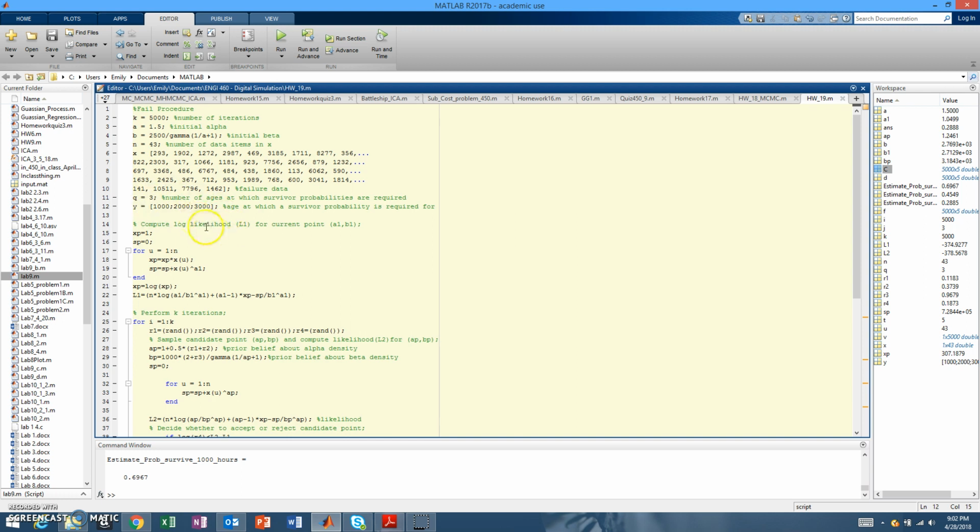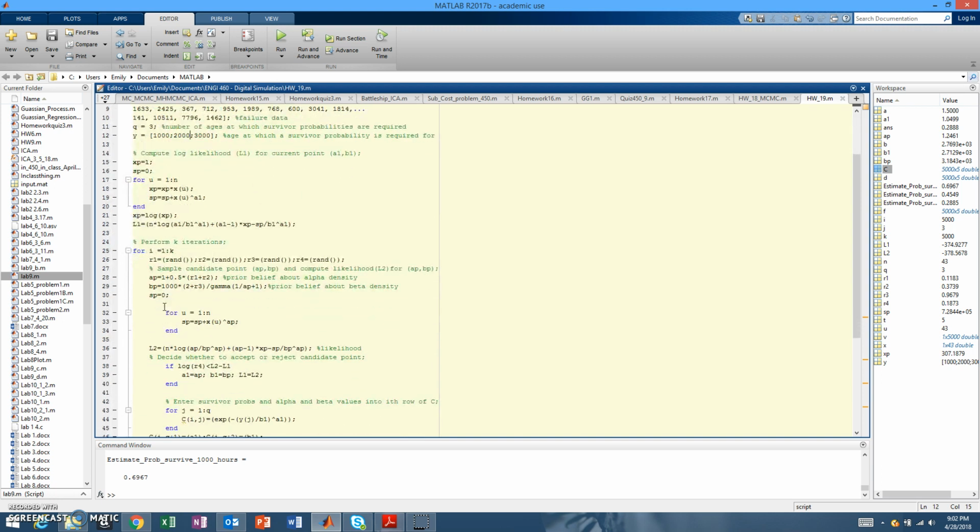First we go through and compute the log likelihood for your first point, your current one. Then we come down here and create a candidate point, and calculate the log likelihood for that point. Here is our prior belief about the alpha density, and the prior belief about the beta density.